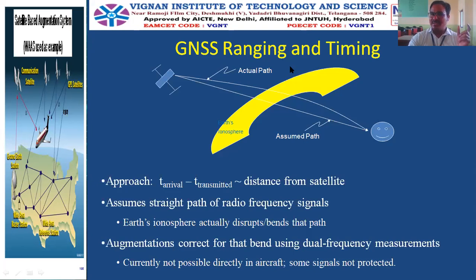Time of travel we calculate using the atomic clocks present in the satellite and the clock at the user end. Time of arrival minus time of transmission gives us the total time of travel. So distance is equal to speed into time. This is how we calculate the distance.